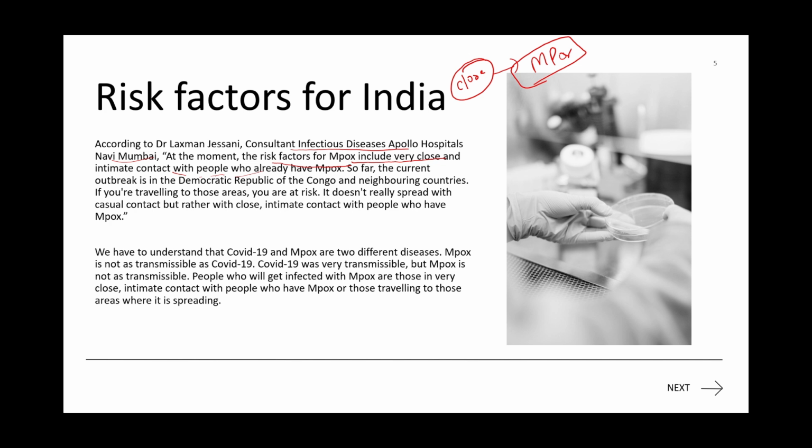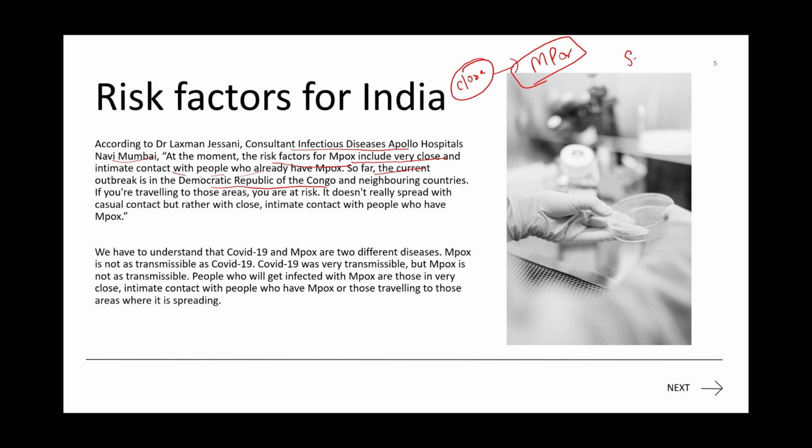So intimate contact also, like if the closeness that we are talking about comes to the sex kind of thing, they have to come into very close mutual contact with the person. In that case, it will spread to the person. So far the current outbreak of this monkeypox is in the Democratic Republic of Congo, in Africa, and the neighboring countries of the Congo.